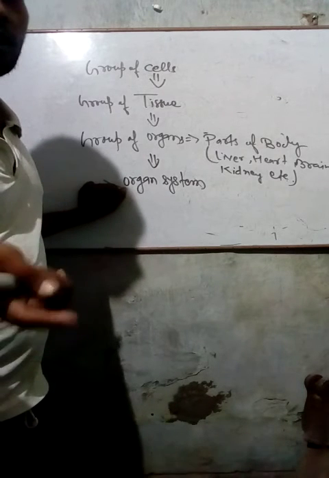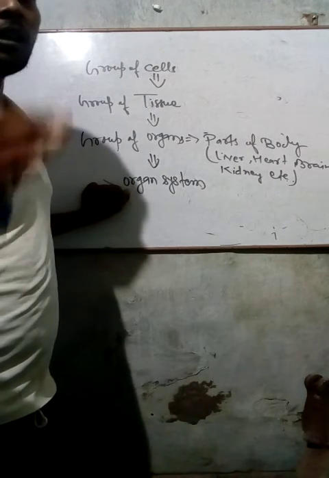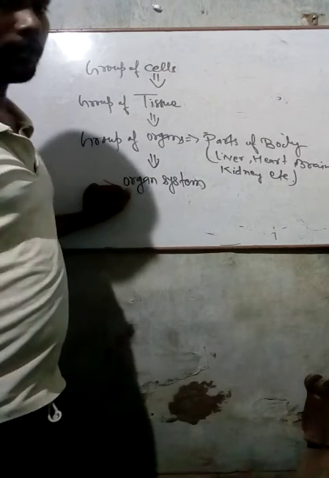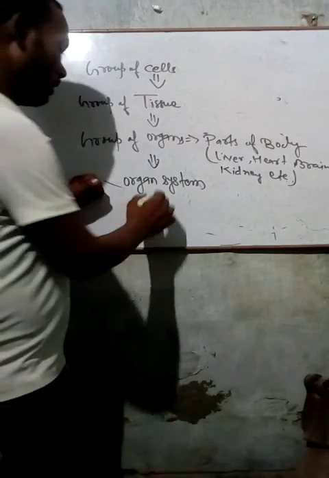And finally, the entire structure of our body is made of cells. Again, a group of organ systems forms our body.